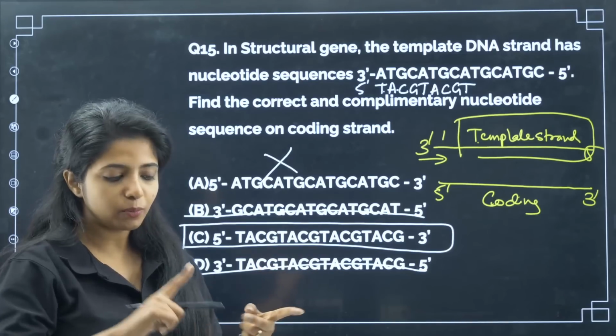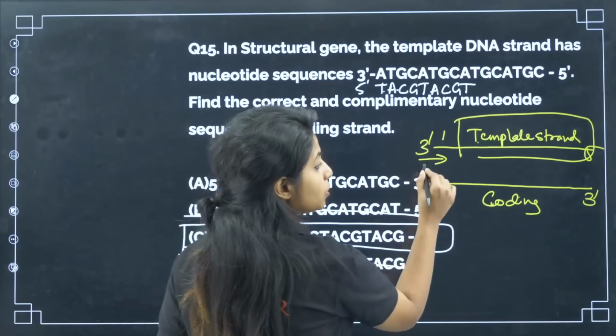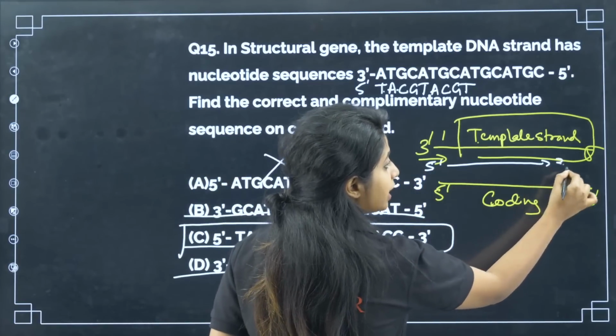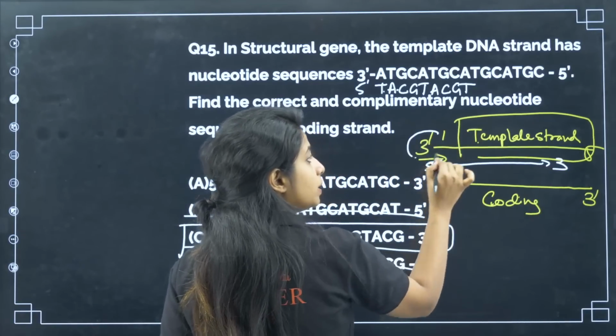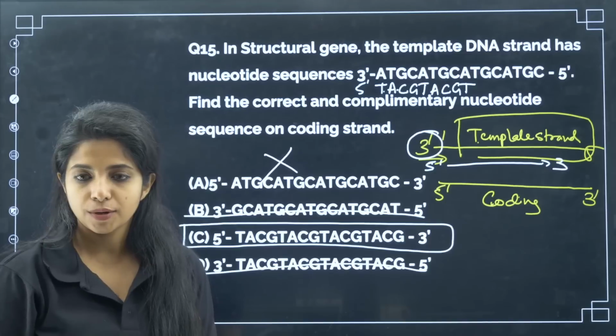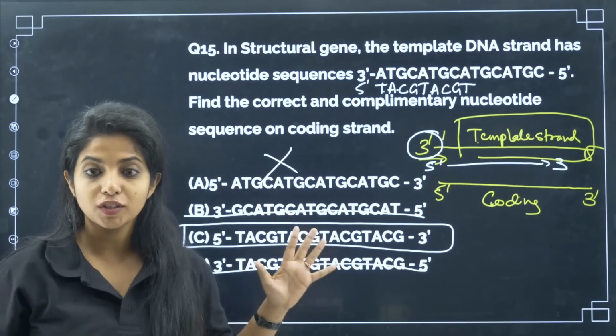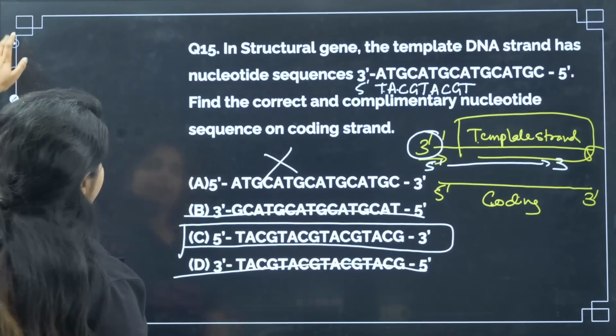Always remember DNA polymerase, RNA polymerase, everything makes up a new strand from 5' to 3' direction. So always the template strand will be in the opposite direction, 3' to 5'. Okay, and with that you will be able to solve this question. Very easy question. Okay, now going ahead.